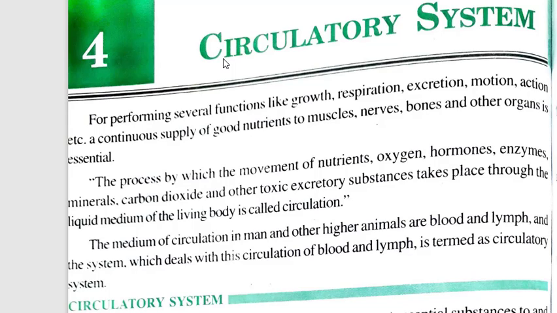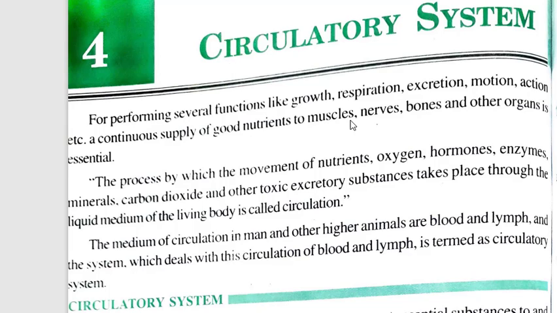Today we are going to see this fourth chapter, circulatory system. Circulatory system is again a very important system in our body, which is responsible for circulation of nutrients, circulation of waste product, circulation of oxygen to different parts of system. So let us begin.